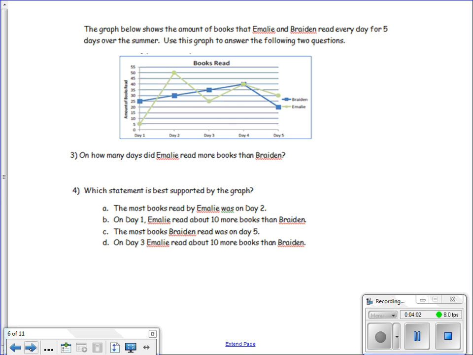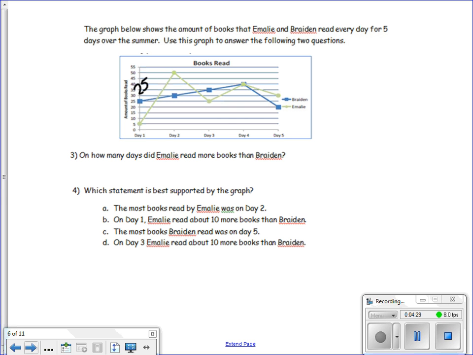Number 3, the graph below shows the amount of books that Emily and Braden read every day for 5 days over the summer. Use this graph to answer the following 2 questions. Before I start solving, I'm going to go ahead and go through and label my graph. So I know that Braden is the blue line and Emily is the green line. So first I'm going to go through and label Braden's plots. On day 1, Braden read 25 books.